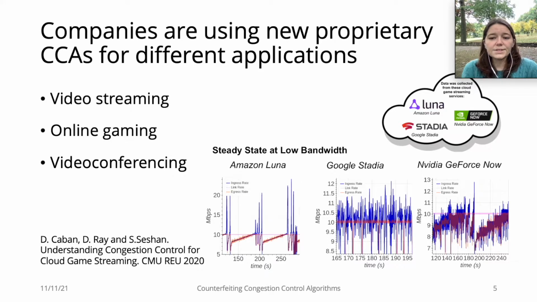For example, last summer, researchers at CMU analyzed the CCAs being used by 3 different video game engines and concluded that these proprietary CCAs do not fit any previously known algorithms. Because these CCAs are closed source, the insights they were able to get were limited, so how can we hope to analyze properties of unknown CCAs if the companies don't release them?